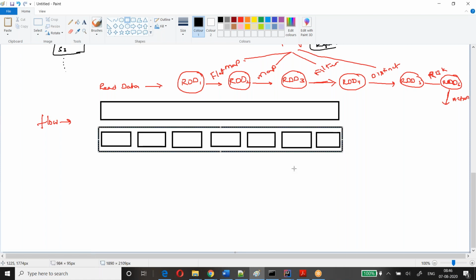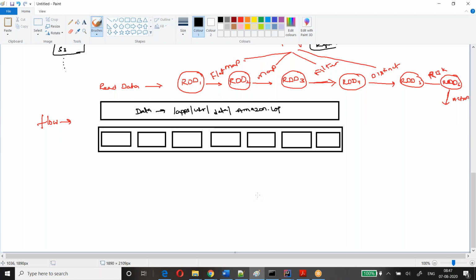Now you tell me, RDD is nothing but a collection of partitions. Each partition contains what? Data only, no? A collection of data. It is a log file.